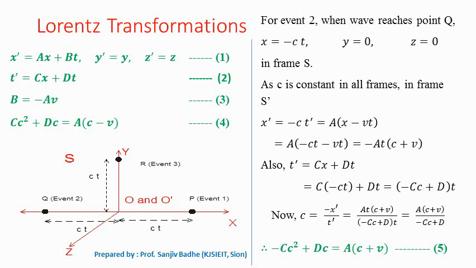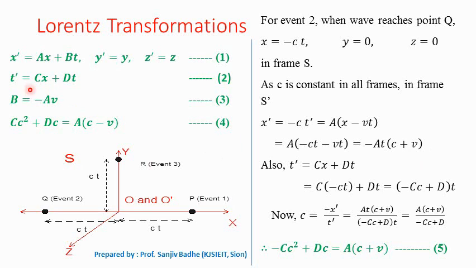And the same way as we did in the earlier slide, x prime is equal to ax plus bt and b is equal to minus av, so we can write this x prime to be equal to a into bracket x minus vt. x is again replaced by minus ct here, as we are writing x is equal to minus ct, and then we can take t common and we can get the relation for x prime as minus at into bracket c plus v.